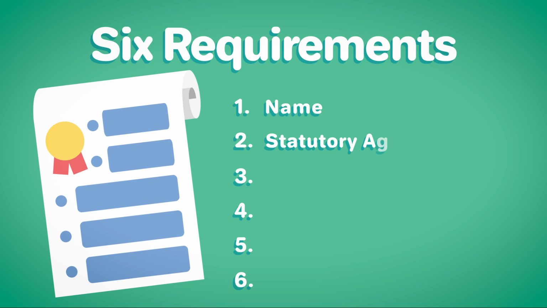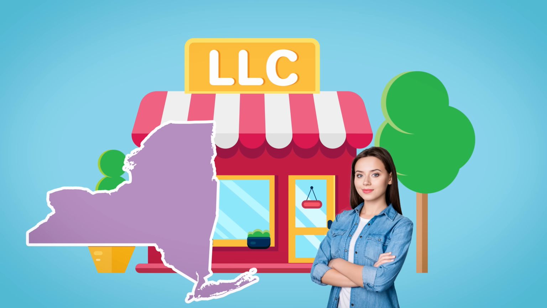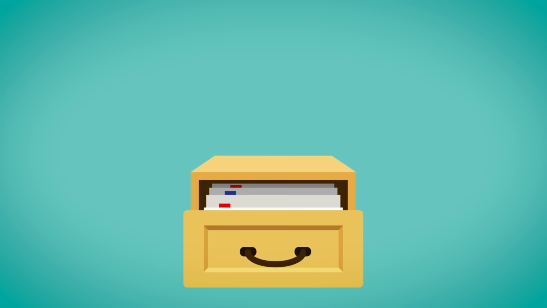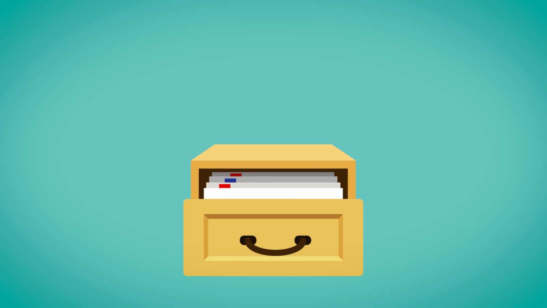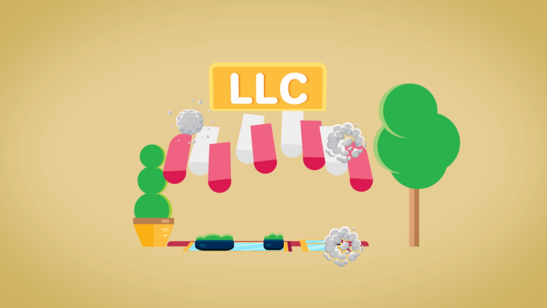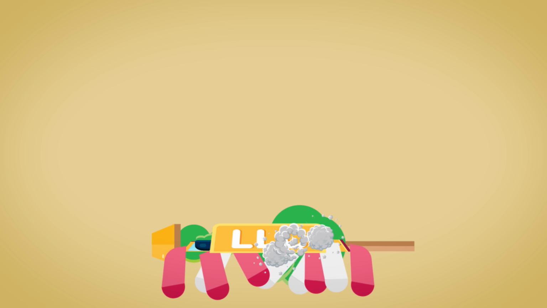2. Use the default statutory agent. In New York, the Secretary of State acts as the statutory agent for service of process for all New York LLCs by default. In this case, the Secretary of State will forward documents and service of process papers directly to your LLC's principal address. Your registered agent will help remind you to file the necessary reports. Failure to properly maintain your LLC can result in fines and dissolution, so this assistance is valuable.